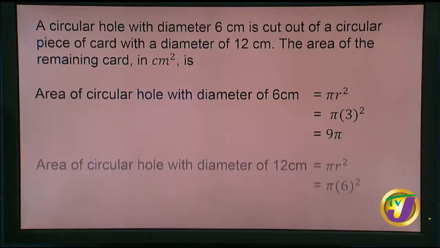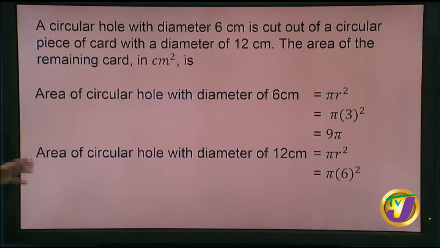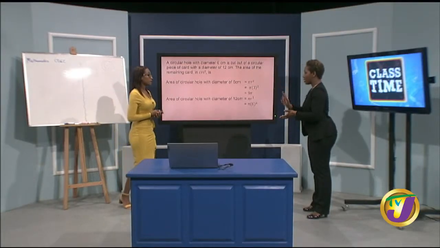Now we're looking at the other piece. It's still a whole circle, because when you cut the circular piece out of the card, you still have a little circular hole left there. It still resembles the circle. So this one now has a diameter of 12 centimeters. And this would have been the entire card before they cut out the hole.